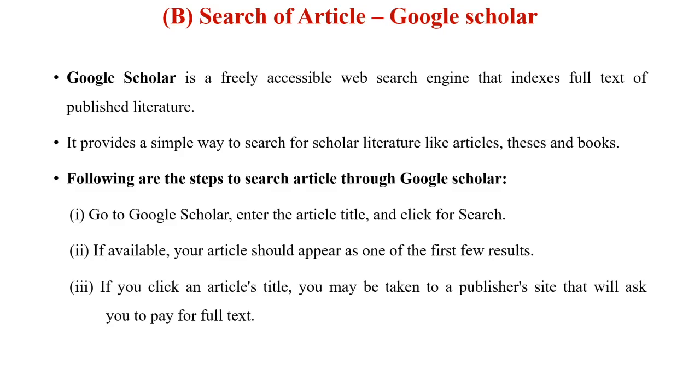Full text may not be available on the first click. If you click an article title, you may be taken to the publisher's site, where you will be asked to pay for the full text. So you can use these three important steps for searching articles related to your research problem.